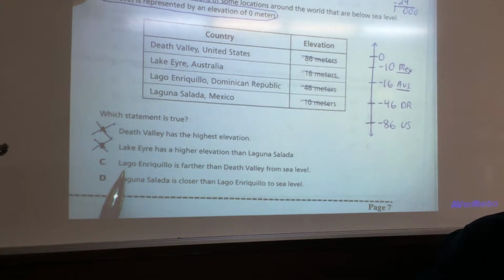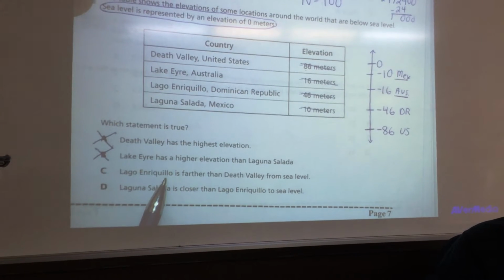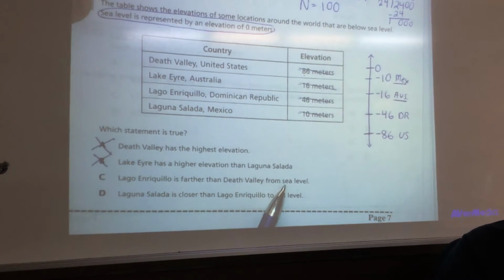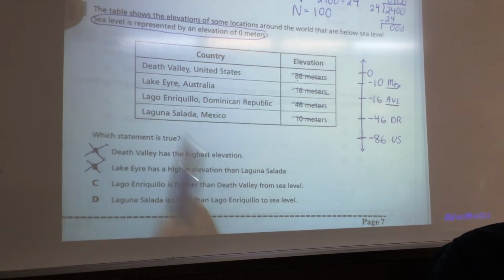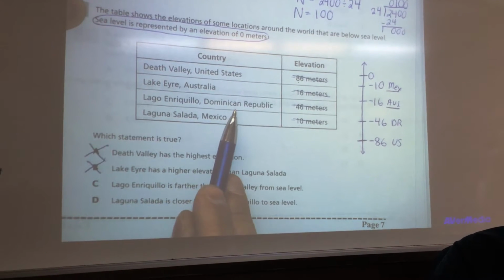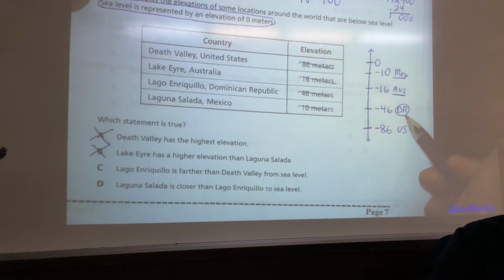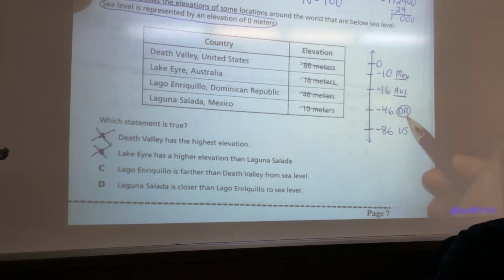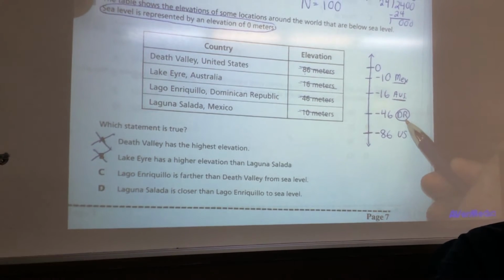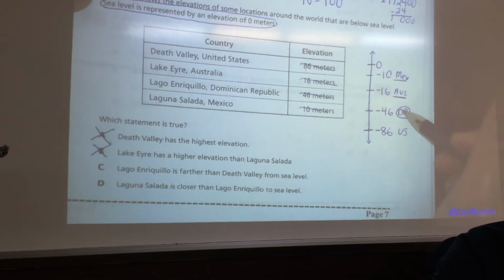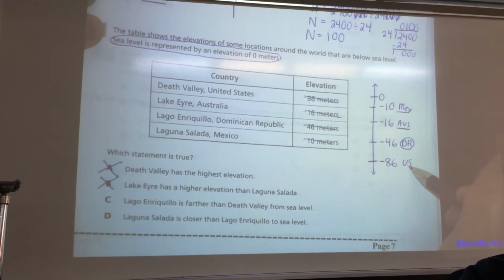Okay, letter C. Lago Enriquillo is farther than Death Valley from sea level. Lago Enriquillo is the one in the DR. That's this one here. That's further from sea level than Death Valley. Here's sea level. No, wait. Death Valley is further away.